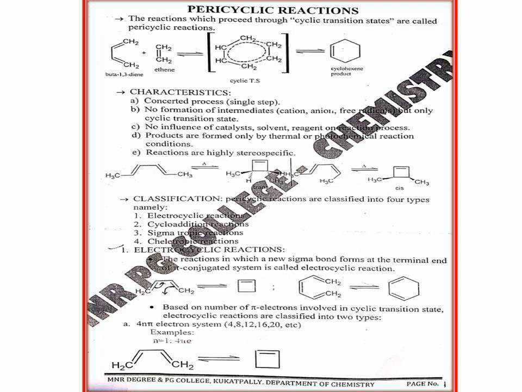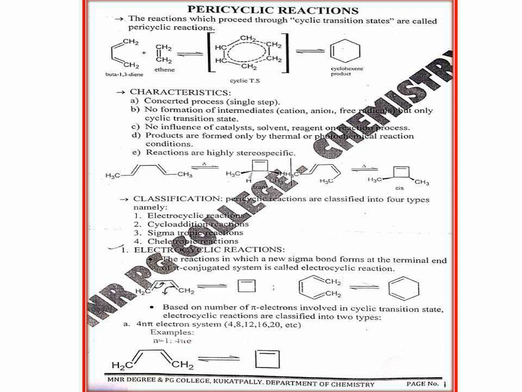Again I repeat, you should not consider the cyclic compound to calculate this, because in that case you will end up with the wrong answer. You have to look at the open-chain molecule where you do not have the ring. That conjugated pi system you have to consider to calculate the pi electrons.